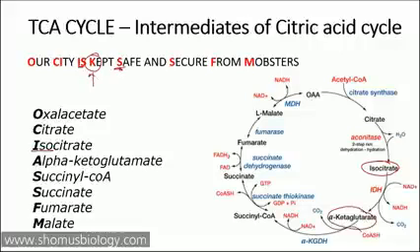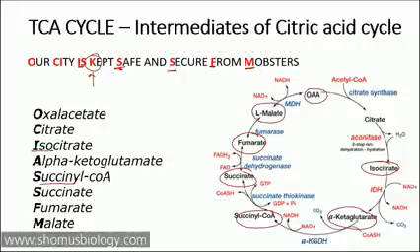Then S, succinyl CoA, the fifth one. Then S again, succinate. Then F, fumarate. And then M, malate. Ends in malate. Then again oxaloacetate will begin. So just knowing our city is kept safe and secure from mobsters is going to give you all the names of the intermediates of the TCA cycle.